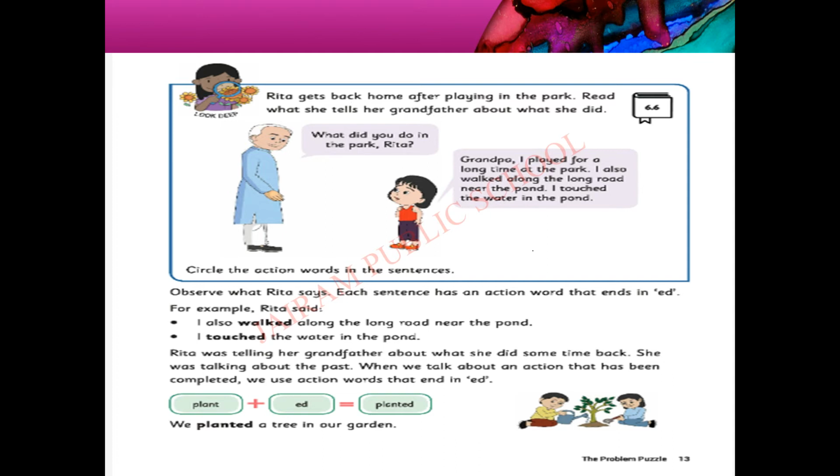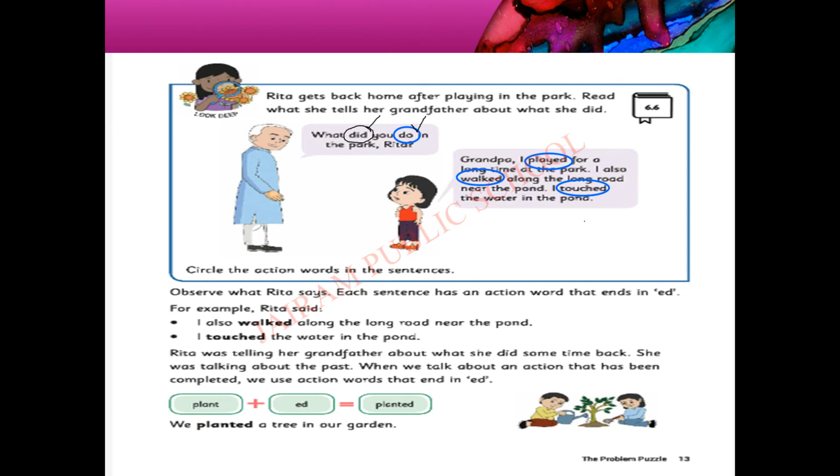First one, in the question, which is the action word? Do. Do and did are the action word. Okay, you have to circle the do only because this is the original action word. Circle only do. After that, in these sentences, which are all the action words? Played. I played for a long time. Played is the action word. Then walked. I also walked along the road. I touched the water in the pond. These are all the action words in the given sentence. I hope you all understood, children. Let's move to the next one.